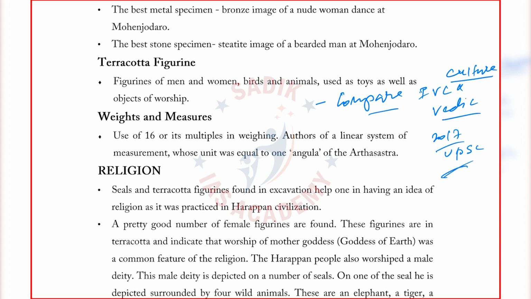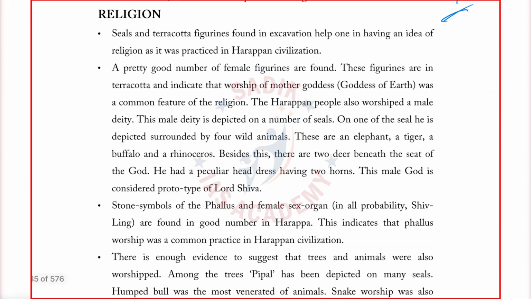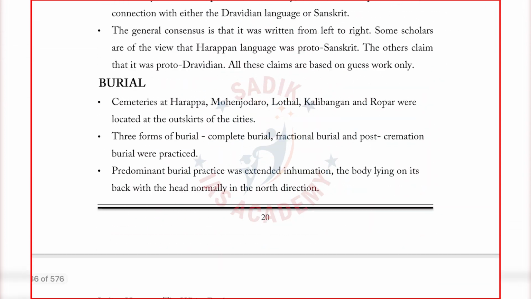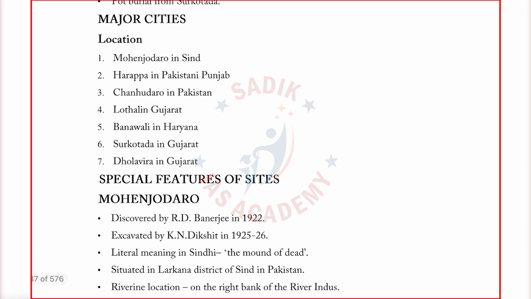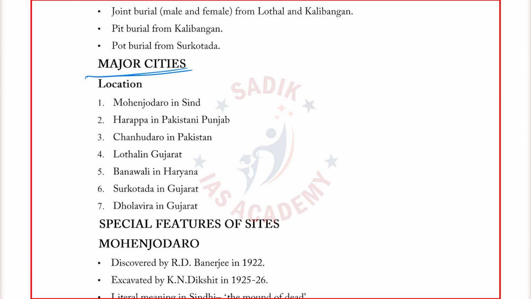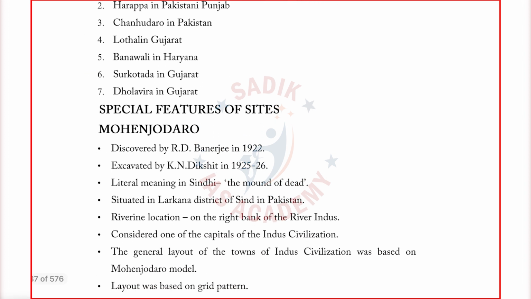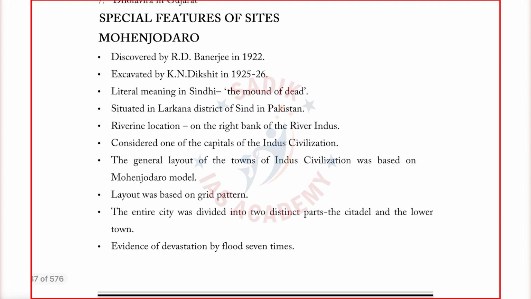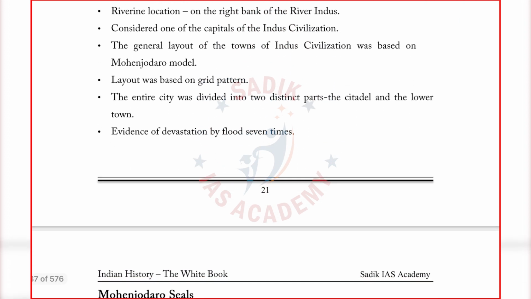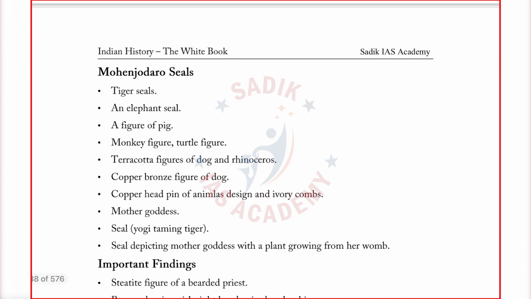In 2017 the question had been asked. Here you see, after each and every site, now that we have taken separate cities, I have taken each and every city and what the inventions are. Mohenjo-daro, for example: who discovered the civilization, who discovered that city, then important points I have covered, where it is located, what the layout is, the grid pattern, what seals have been found.